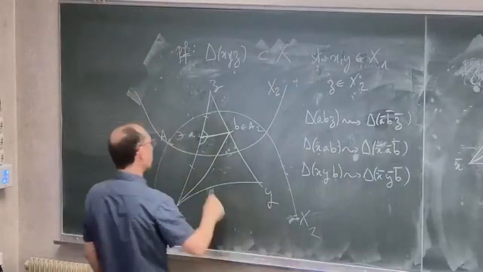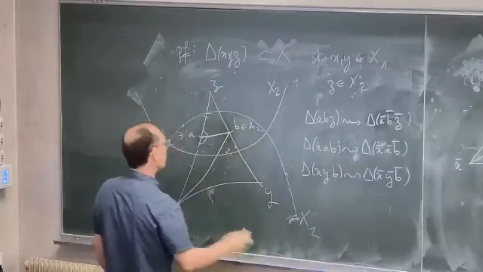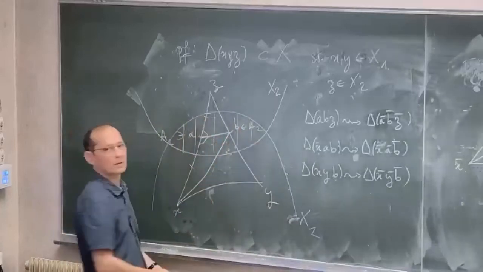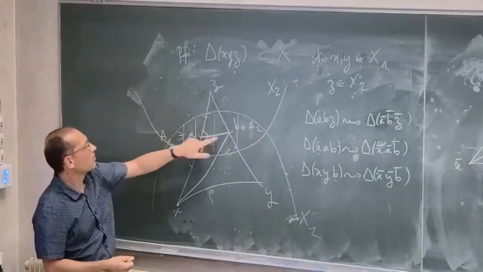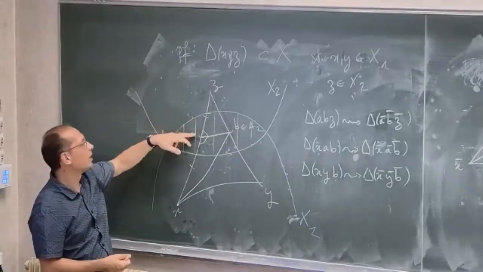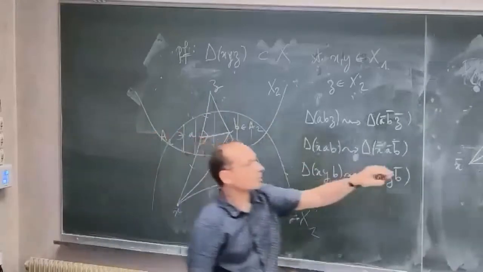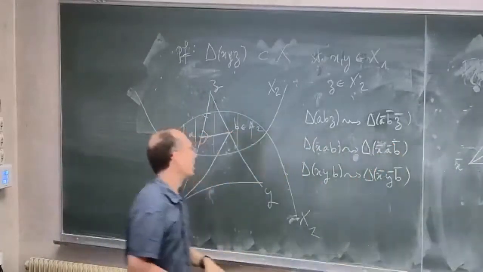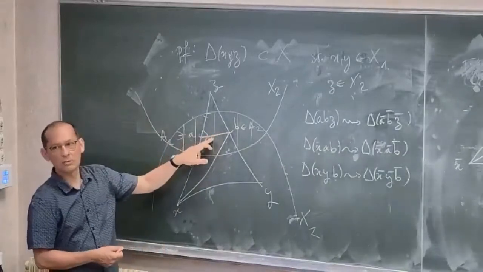In orange, I have the gluing region, right? And the important point is that the triangle ABZ is in X2. And X2 is CAT(K), so I have the inequality for the angles of A, B, and Z with the corresponding angles in A bar, B bar, and Z bar. Okay, and the green region is convex, so the geodesic between A and B is in the green region.